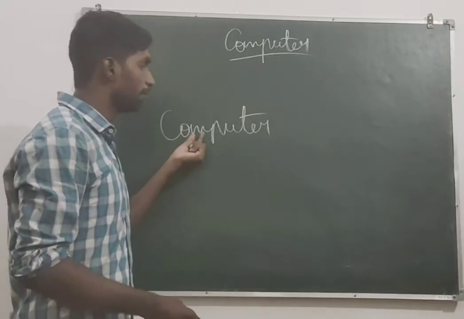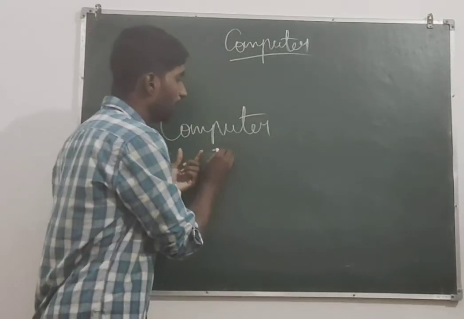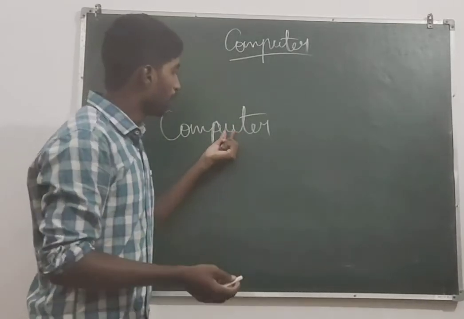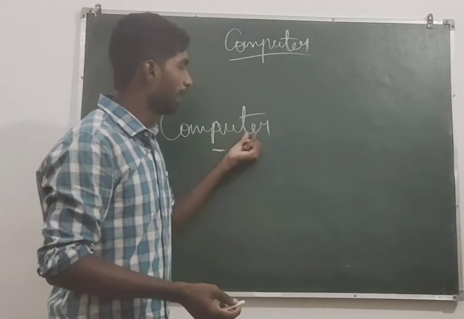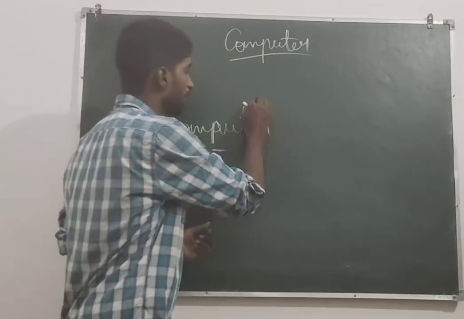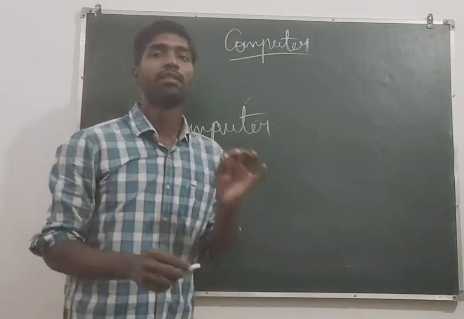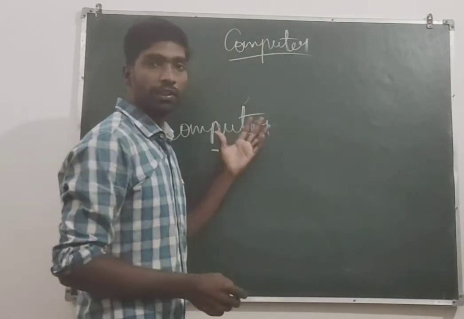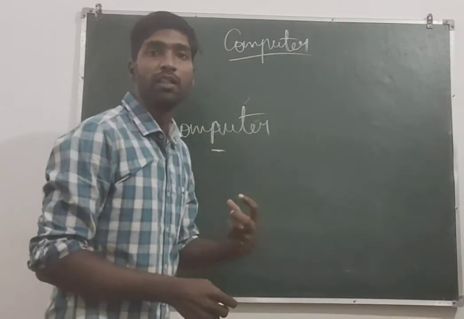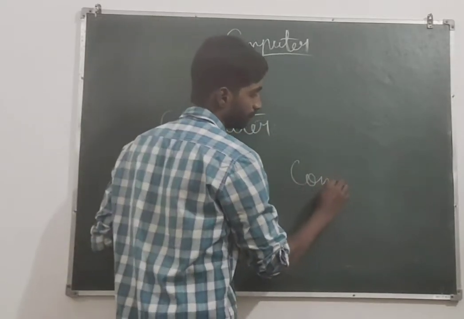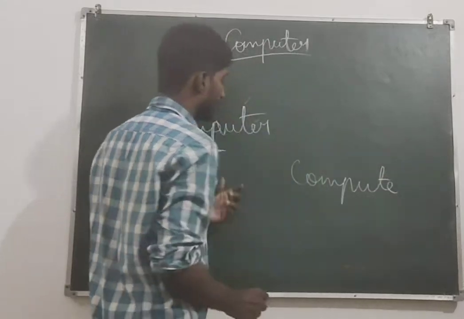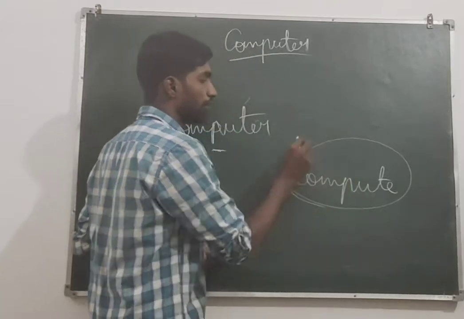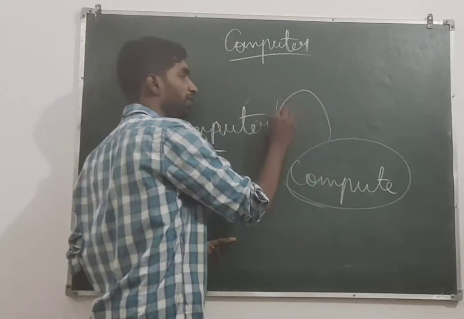Commonly Oriented Machine, Particular or Purpose. P is here: particularly or purposely used for trade, education, research. Trade, education, research. This is the full form of the computer. First of all, this word computer is derived from the word compute. Where is this word derived from? Compute. So from this word compute only, the word computer came.